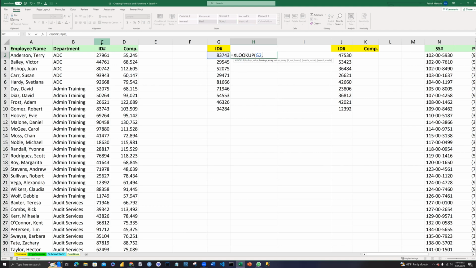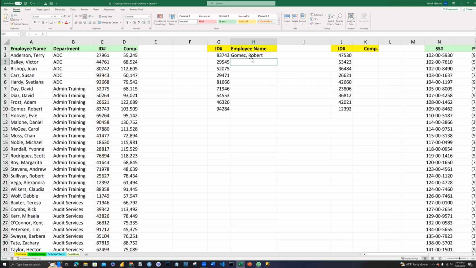We bring a comma here, then we look into this array, and any of this that matches should show the employee's name. So we click on the employee's name. It shows you almost everything over here, and then you close the bracket and click enter.